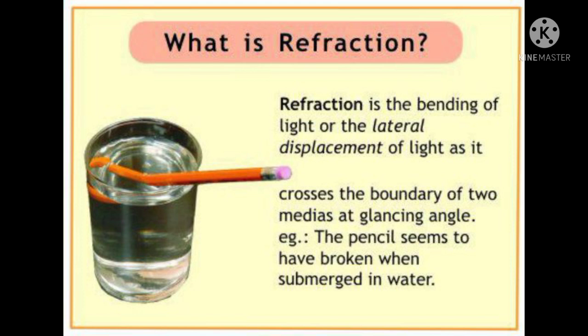So the light ray bends in the second medium. This is known as refraction, because water has more density compared to air. That's why the light ray slows in water. It is the reason the pencil seems to be broken when submerged in water.